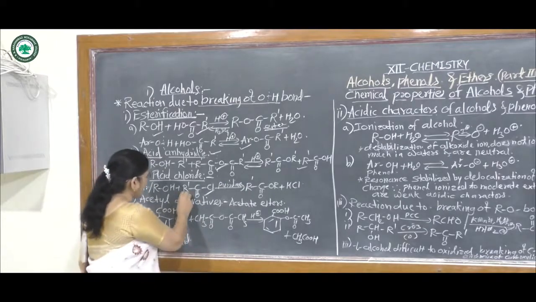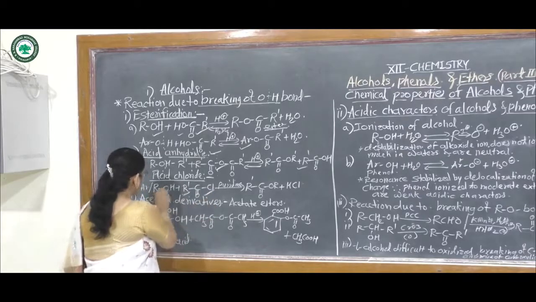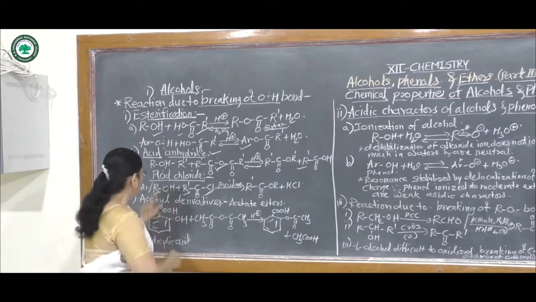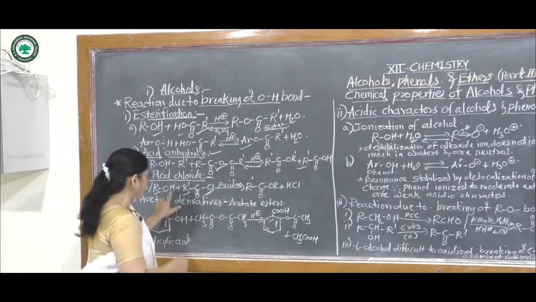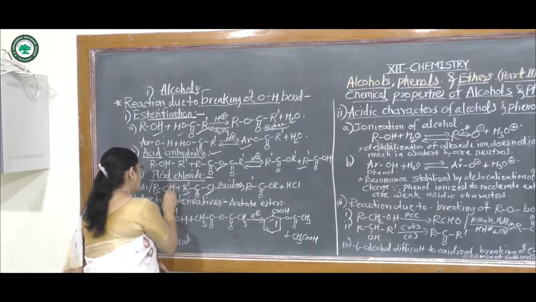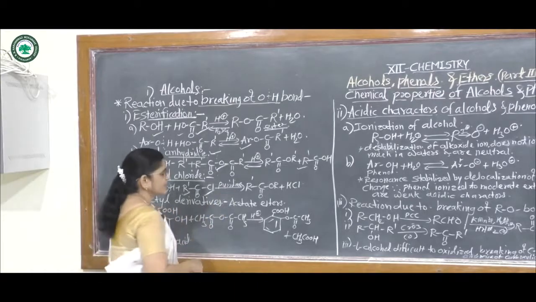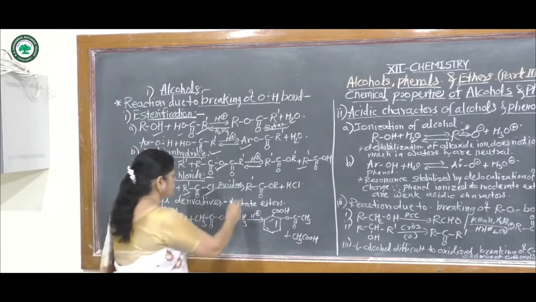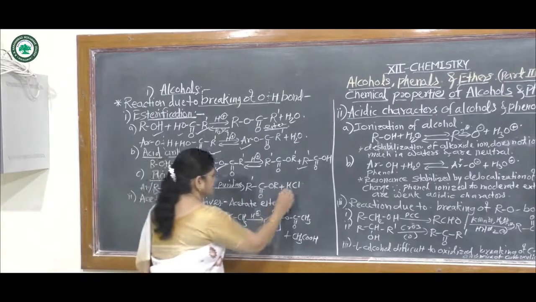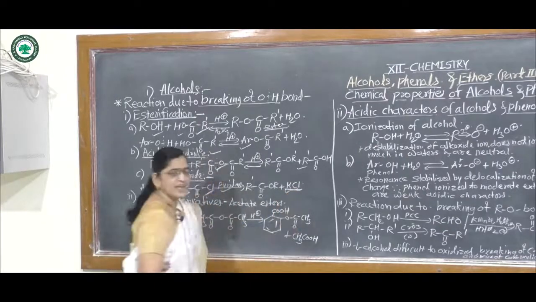Then the third reaction is with acid chloride. Acid chloride has the formula R-COCl. Again this reacts with alcohols or phenols. For example, first if it reacts with alcohol, ROH plus R-COCl, here again the bond between oxygen and hydrogen breaks. This reaction is carried out in the presence of pyridine. It gives the ester RCOOR' plus HCl. This pyridine is used for neutralization of the HCl.